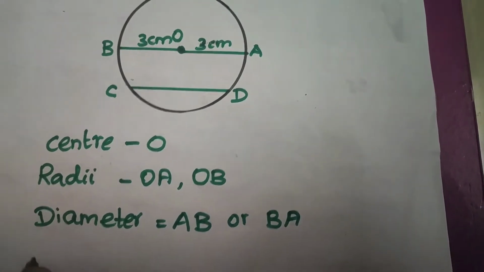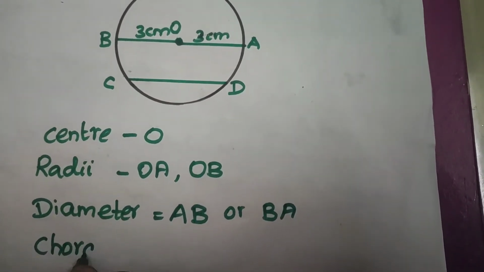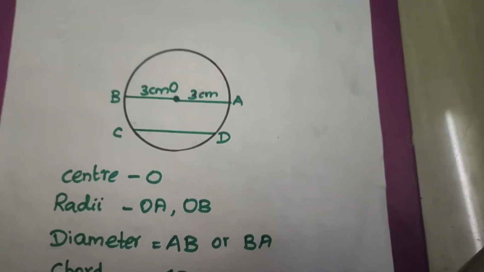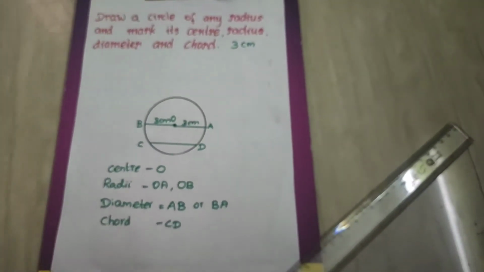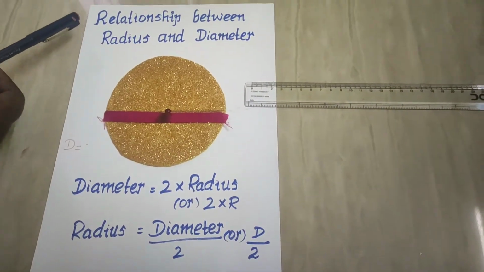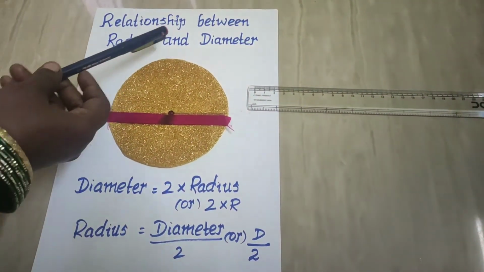Okay children. And what is your chord? That is CD. Now you have understood how to draw a circle and mark the points. Relationship between radius and diameter. Here we are going to see the relationship between radius and diameter.